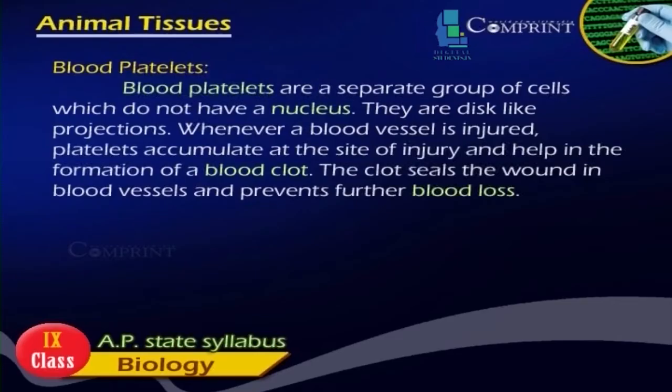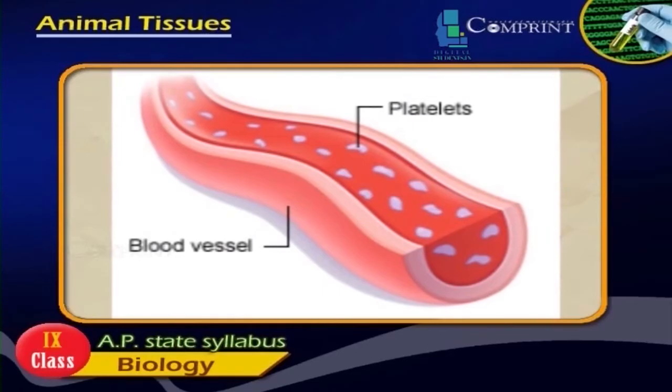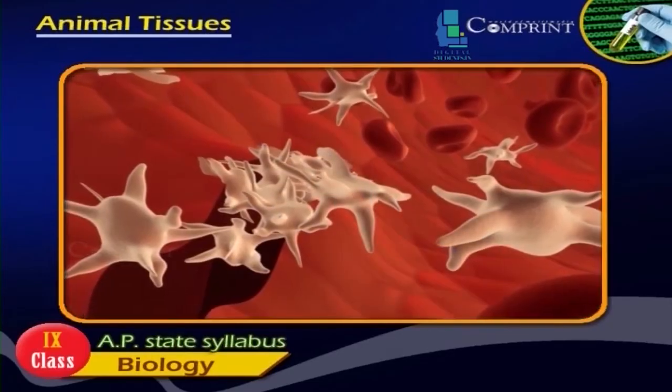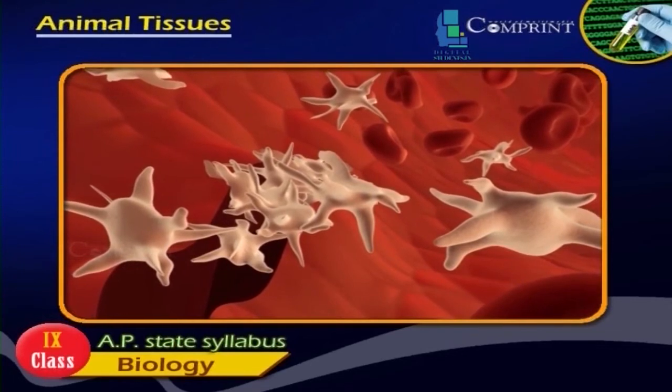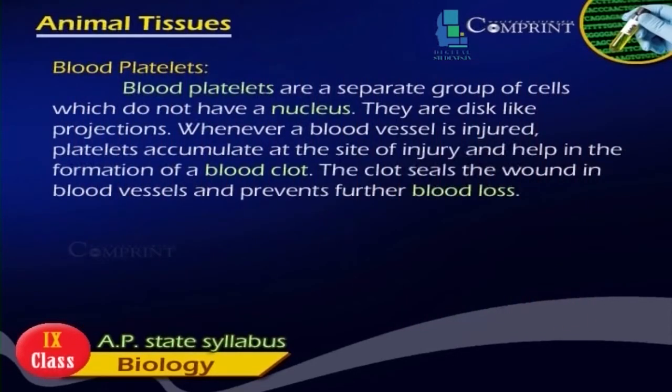Blood platelets. Blood platelets are a separate group of cells which do not have a nucleus. They are disc-like projections. Whenever a blood vessel is injured, platelets accumulate at the site of injury and help in the formation of blood clot. The clot seals the wound in blood vessels and prevents further blood loss.